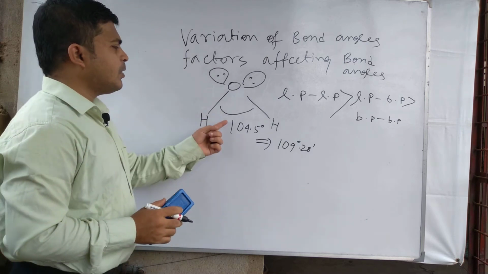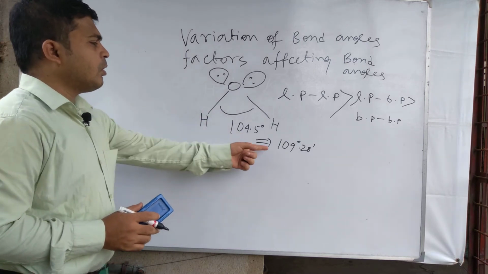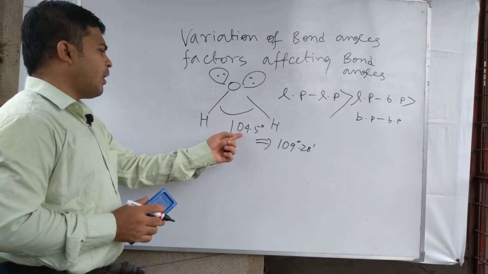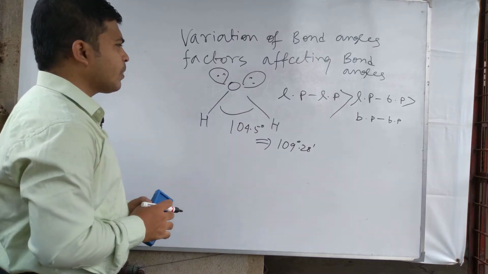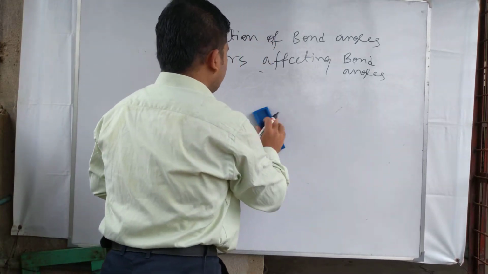So the bond angle in water is reduced from 109 degree 28 minute to 104.5 degree.